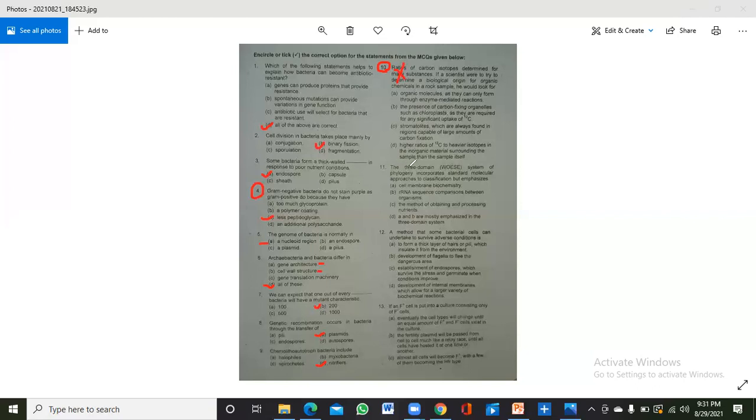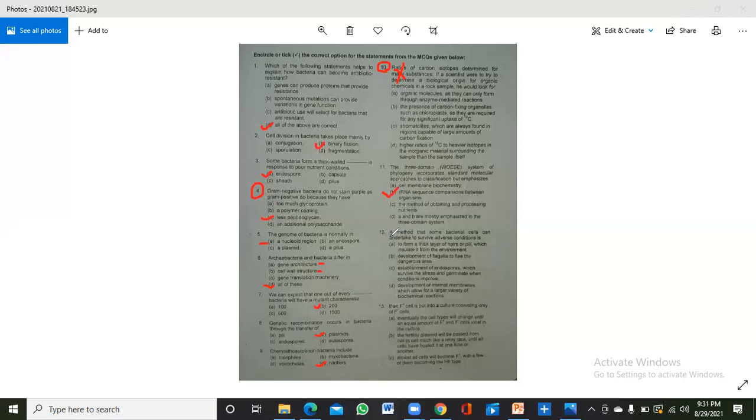The 11th one is the three domain system of phylogeny, which incorporates standard molecular approaches to classification but emphasizes... So according to the three domain system, the organisms are classified on the basis of ribosomal sequence. Keep this in mind.